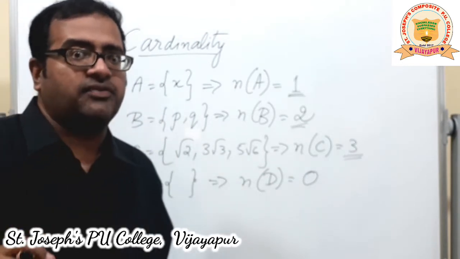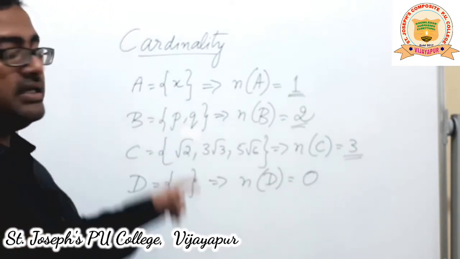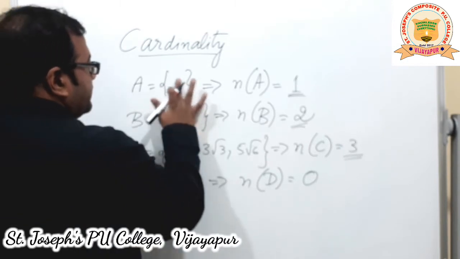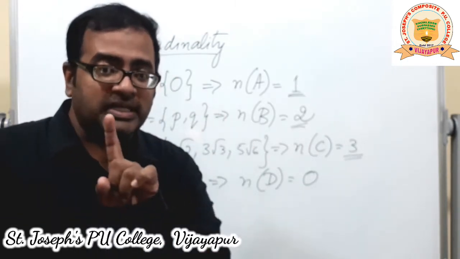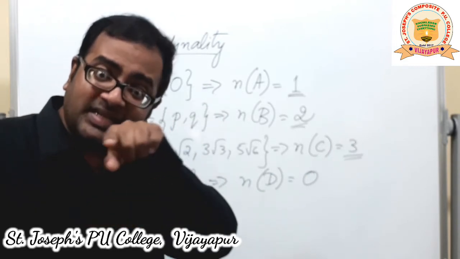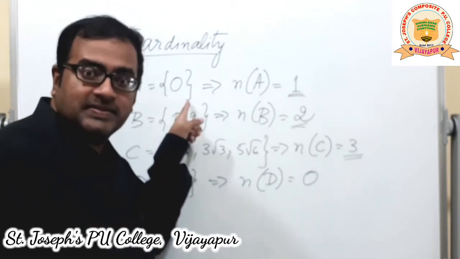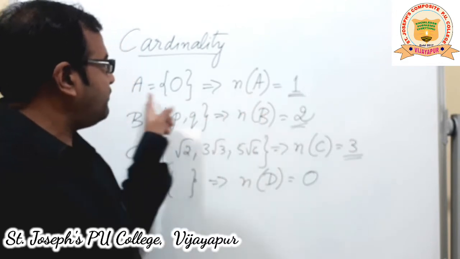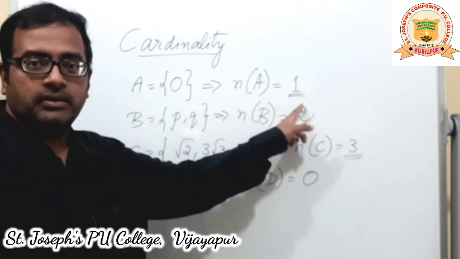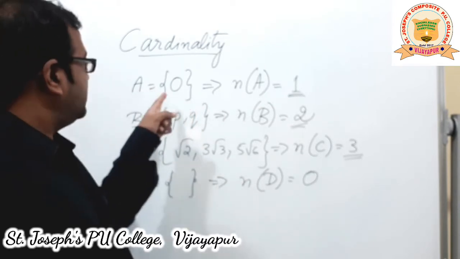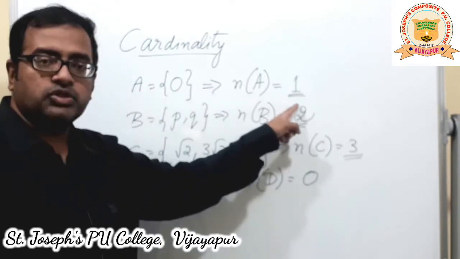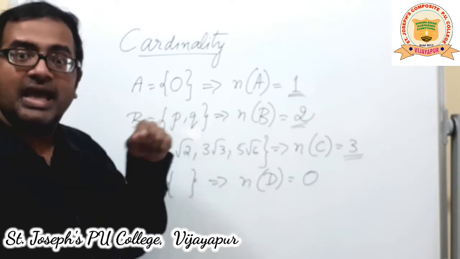However, be very careful that if the set contains 0, for example here, A is the set of 0. Set of 0 does not mean null set. Means 0 itself is an element and it is present there. So, we will write number of elements in A is equal to 1. This is one thing where most of the students get confused, that 0, they think here also it should be 0. No, 0 itself is an element.